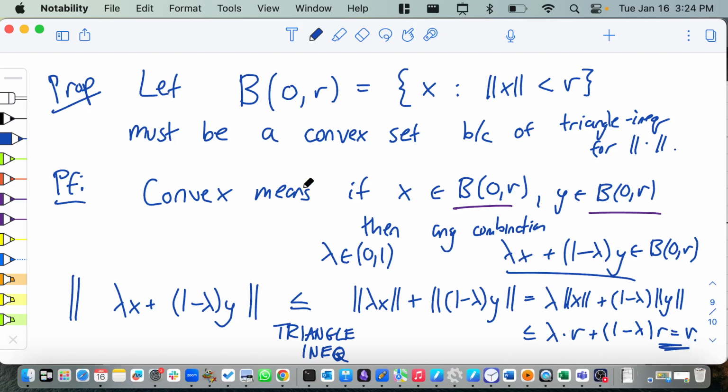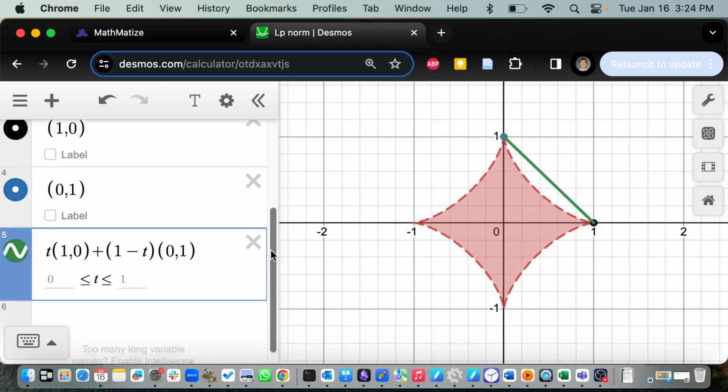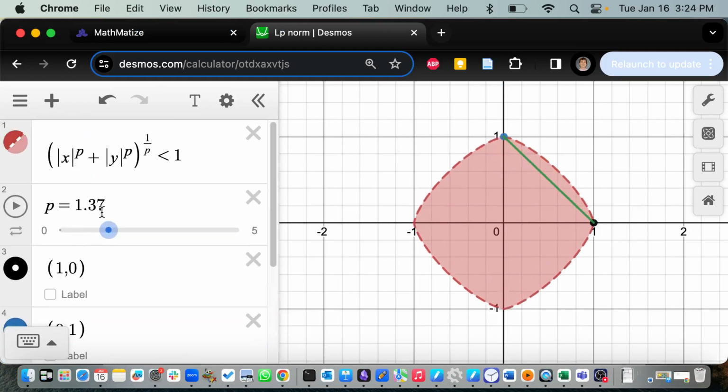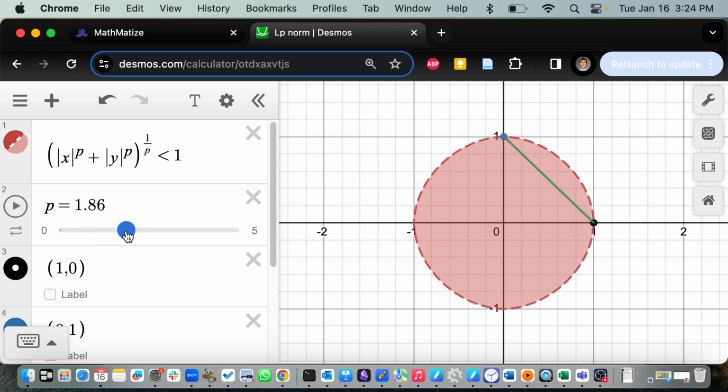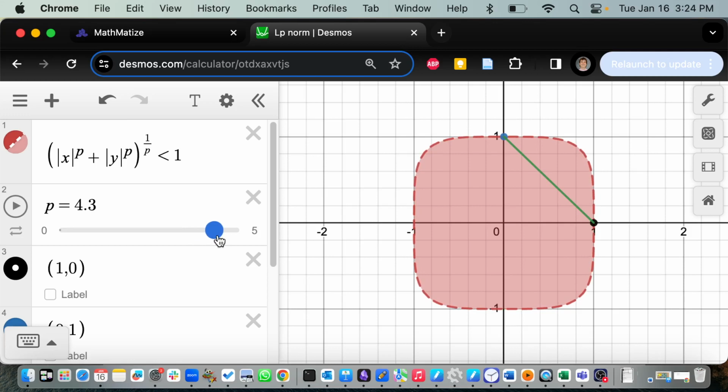Okay, and so what this is saying is if you have a picture like this, it's definitely not a norm. It doesn't satisfy triangle inequality, because for norms, it must be a situation like that, and that one is a norm. So in fact, I think the converse is also true, but maybe a little trickier. I think if the ball is convex everywhere, then it's got to satisfy triangle inequality. Triangle inequality is somehow just saying that the ball is convex. Okay, so very nice. You can see from these pictures, as soon as you cross one, it's not convex. As you keep going bigger and bigger, it gets more and more convex, and it's quite nice. It always will be a norm.